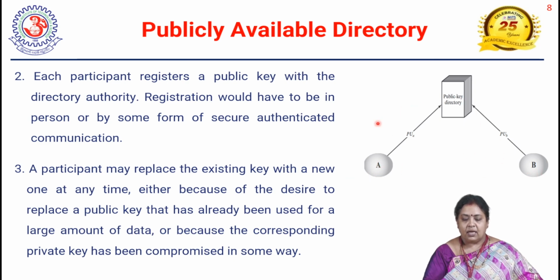Okay, by this scheme, we can avoid the uncontrolled key distribution. Only one way we are distributing, by using the public key directory, which is not possible in the public announcement of public keys. In public announcement of public keys, there is uncontrolled public key distribution, but by using a publicly available directory, we can control the key distribution. How are we controlling it? The particular user is going to register their public keys in the public key directory, and any other user who wants to communicate can utilize this directory to get the public keys of the